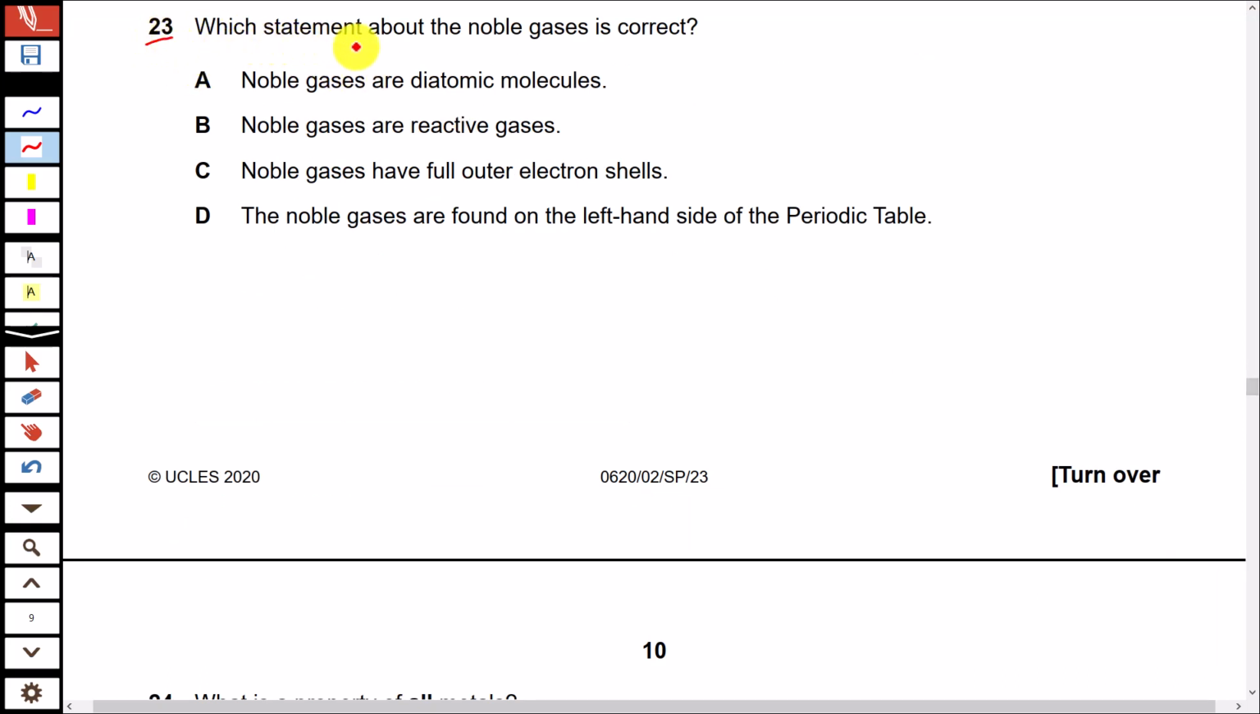23. Which statement about the noble gases is correct? Noble gases are diatomic molecules. No, they are monoatomic. Noble gases are reactive gases. No, noble gases are inert as they have full outer shell electrons. C. Noble gases have full outer electron shells. Yes, that's correct. The noble gases are found on the left hand side of the periodic table. No, noble gases are found on the right hand side of the periodic table.